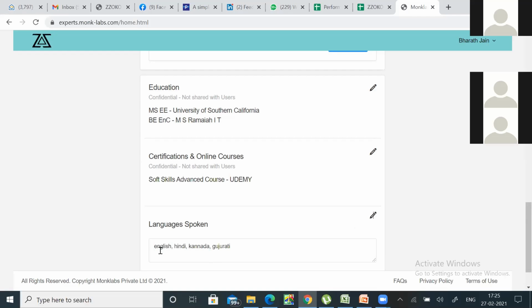Why we're taking languages spoken is, with time we're going to open up languages also. Assume you have a good hold on two or three languages, then it's always good to put them in here, because we might have clients from different walks of life, from different places, from different cities, and if they want you to consult in that language, it might be an added advantage.